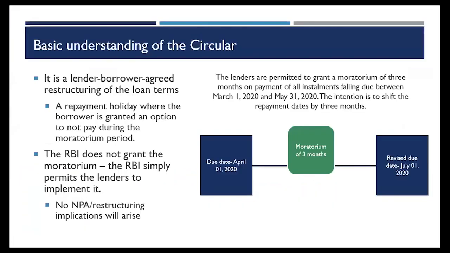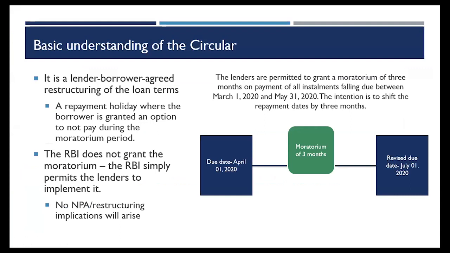The basic understanding of the circular was that due to this COVID disruption, RBI had allowed lenders to grant a moratorium, which is a payment holiday, to their borrowers for paying the installments due between 1st of March till 31st of May.